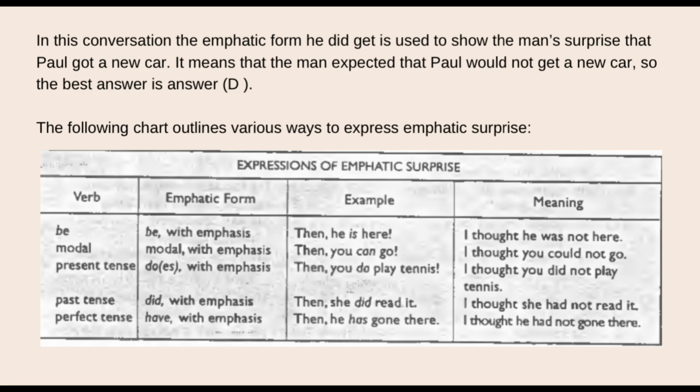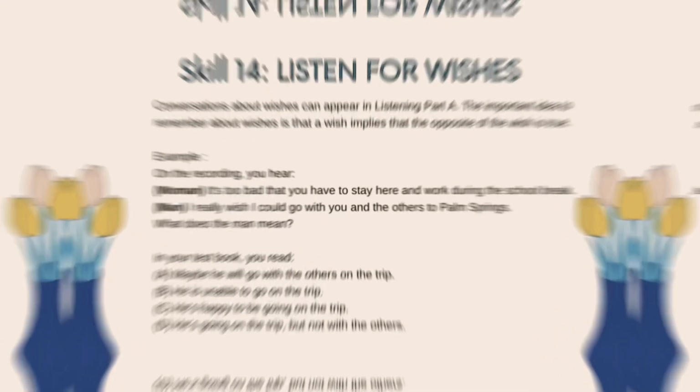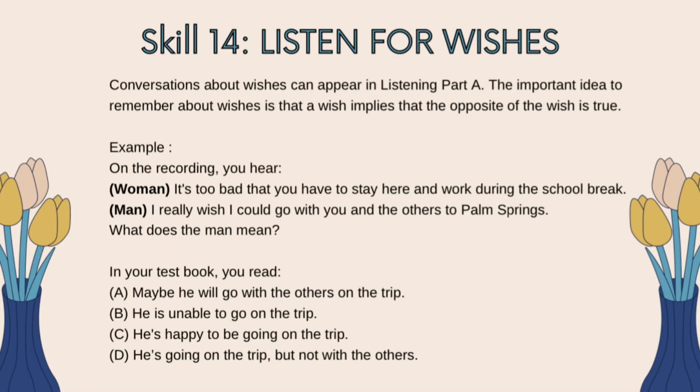For past tense, the emphatic form uses did with emphasis. Example: "Then she did read it," meaning I thought she had not read it. And the last one, for perfect tense, the emphatic form uses have with emphasis. Example: "Then he has gone there," meaning I thought he had not gone there. Okay, next is skill 14: Listen for wishes.